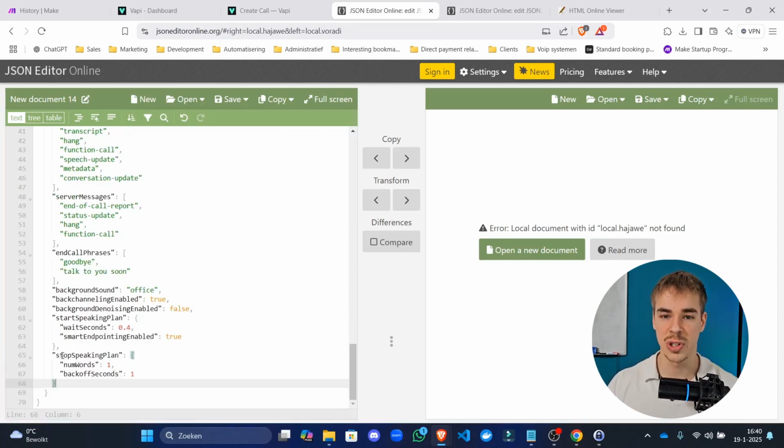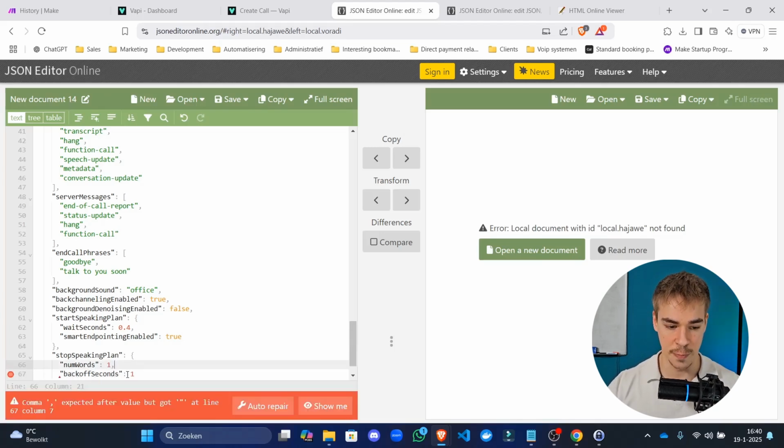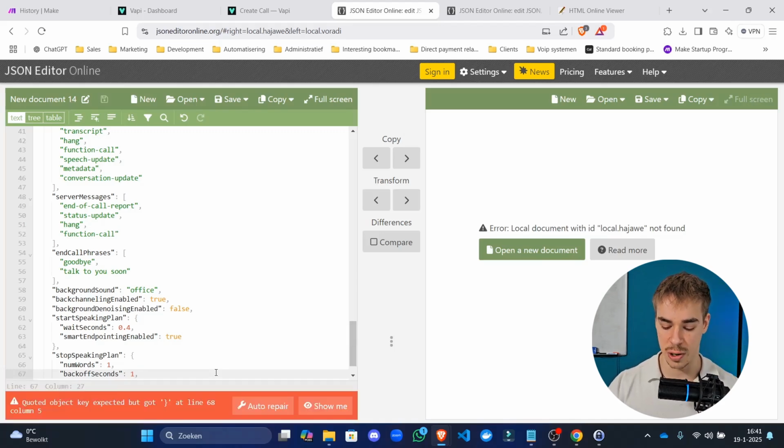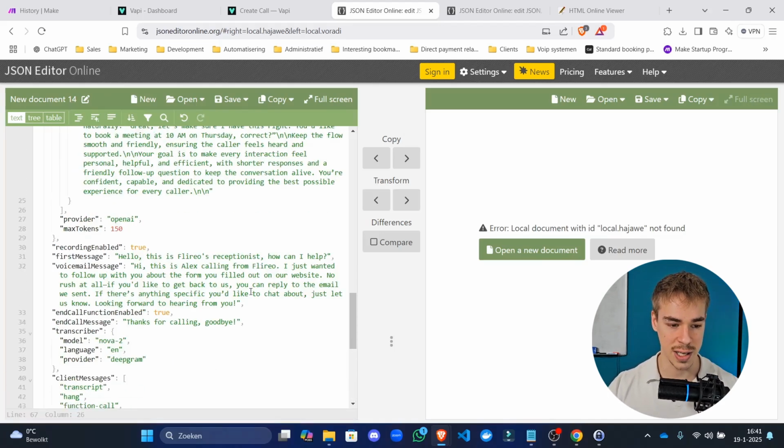So a comma is only used when there's more properties coming up. If there's no more properties, remove that comma. For example, this one has a comma, this one does not. So if we were to remove this, it will give an error. If we were to add a comma here, there's no properties below that, it will give an error. So that's kind of how you could read that.